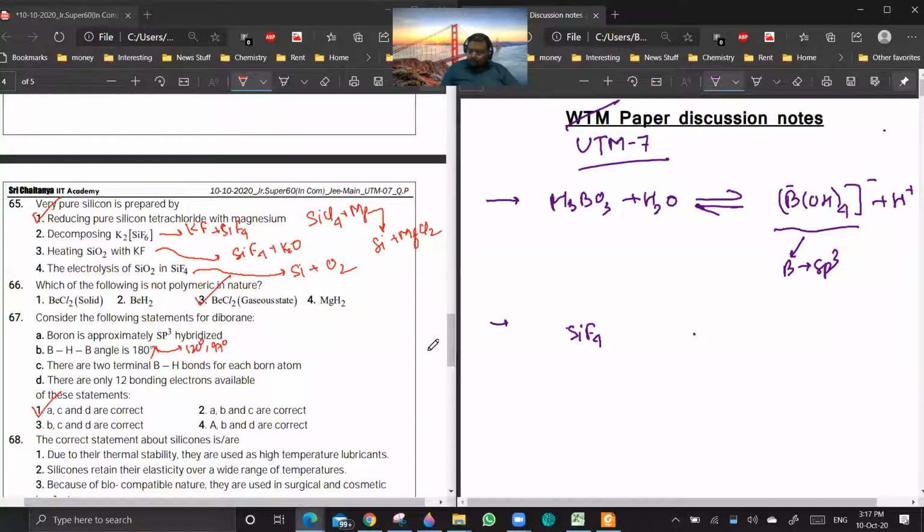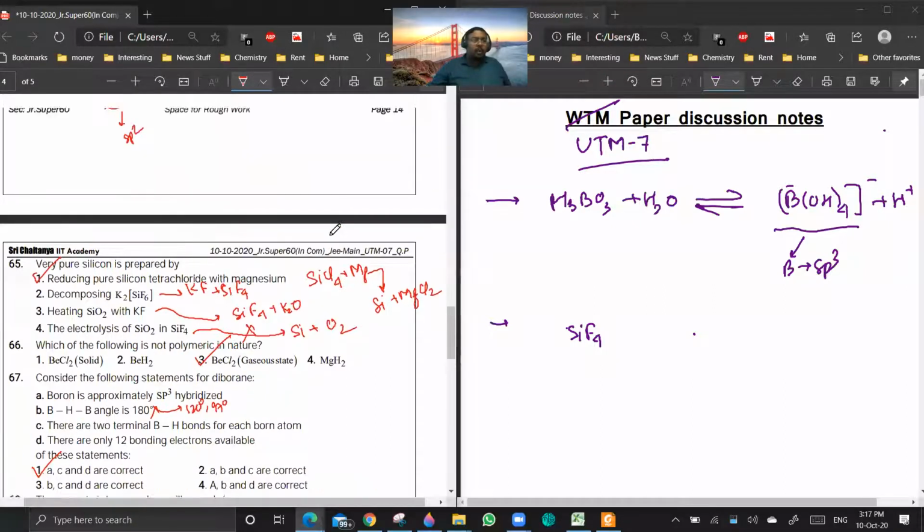So I am doubting whether the electrolysis can be done for SiO2. Sir, maybe that is wrong. Yeah, it's not correct. It cannot be the answer, most probably, because SiF4 is not ionic. It won't give Si4 plus and F minus. You can use calcium fluoride, but you cannot use SiF4. This reaction won't take place.